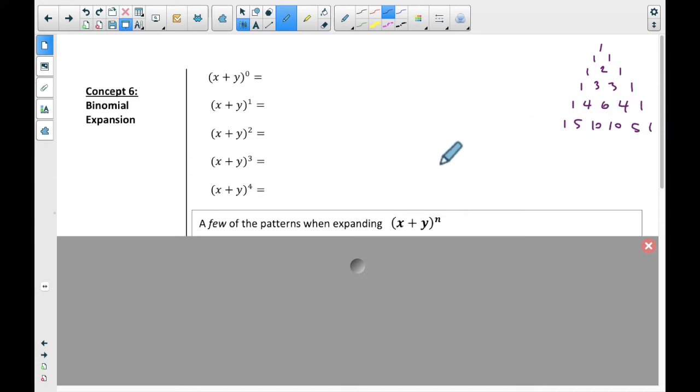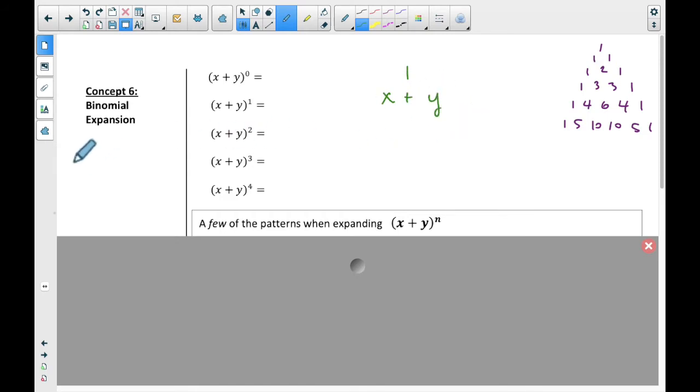All right, changing topics slightly, but not too much. You know how to do exponents. We talked about that before. Anything to the 0 power is what? Anything to the 0 power is 1. So I'm going to put a 1 here. Okay, anything to the first power is just itself. So I have an x and a y.